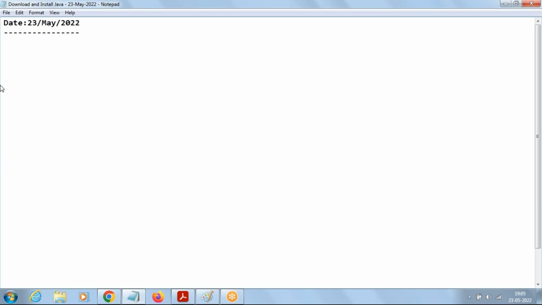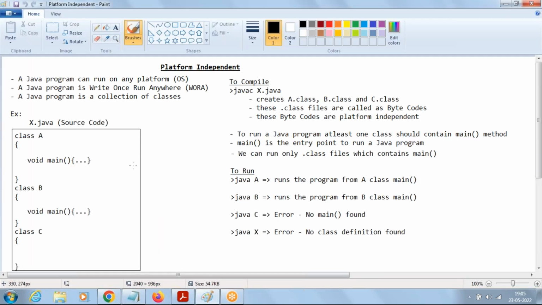And the main important thing for today's class is platform independent. Let me recap this. This is important for today's class. So what is this platform? Platform means operating system. And what is platform independent related to Java? A Java program can run on any platform, meaning any operating system. We can even say a Java program is write once, run anywhere. If you write a Java program on the Windows operating system, I can take the same Java program and run it on another operating system like Linux or Mac. That's the meaning of platform independent.